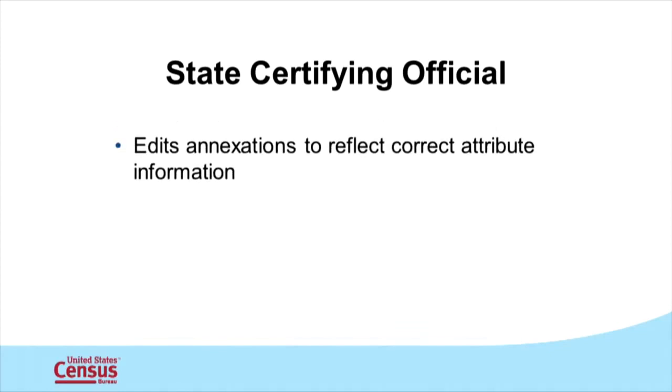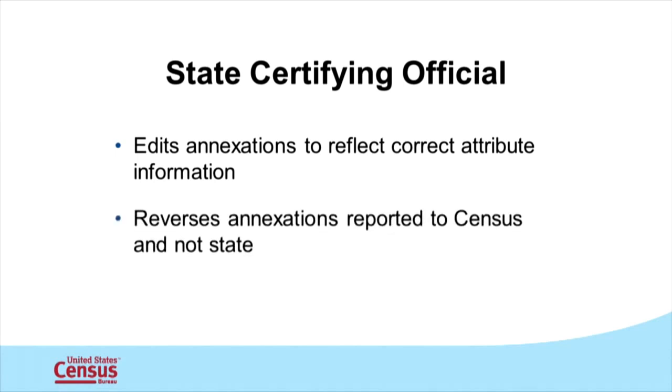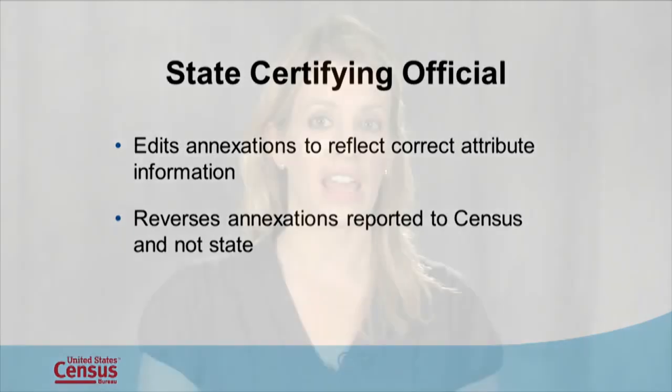In states that mandate all local governments submit boundary changes to the state, the certifying official may edit annexations to reflect the correct attribute information, and he or she may reverse annexations reported to the Census Bureau that were not reported to the state. The next State CERT cycle will provide the state certifying official with a chance to review attribute data collected during the previous BAS cycle.